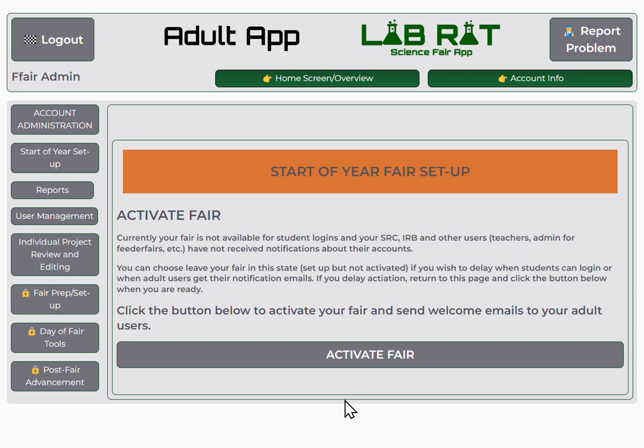So I would click that. I'm not going to do that right now for this demo video, because what that does is automatically send out emails to any of the staff at the district levels, and that would create those accounts. So you just click that when you're ready to go, and that is everything you have to worry about for the start of year setup.